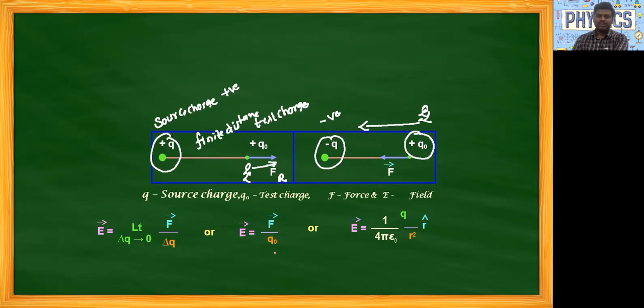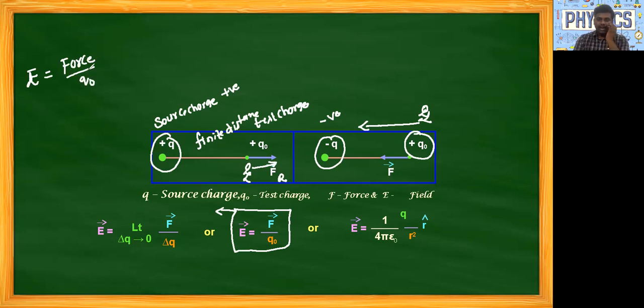Now we can write this mathematically. E bar is the electric field. It is a vector quantity. That's why we write E bar is equal to limit delta Q tends to 0. The charge tends to 0 because it is a vanishingly small unit positive charge. That is our assumption for the test charge. F bar by delta Q, or E bar is equal to F bar by Q naught. So most generally we use this relation. Simply we can say the electric field strength definition is force per unit charge.